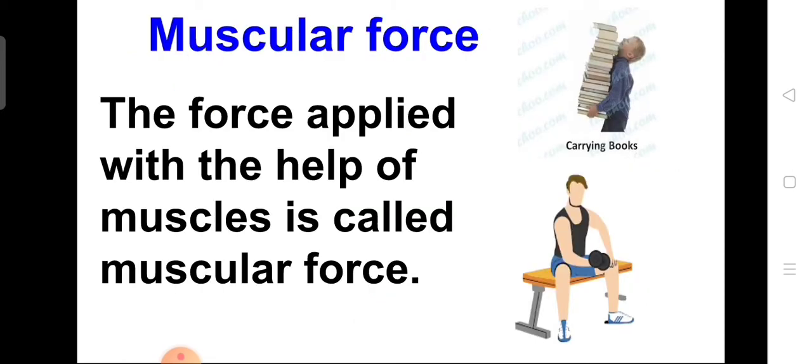What is muscular force? As the name itself suggests, the force applied with the help of muscles is called muscular force. The movements take place with the help of bones and muscles in the body when the force is muscular force. For example, as shown in this picture, carrying books requires muscular force. Lifting weight requires muscular force, as well as muscular force is applied when we are walking.